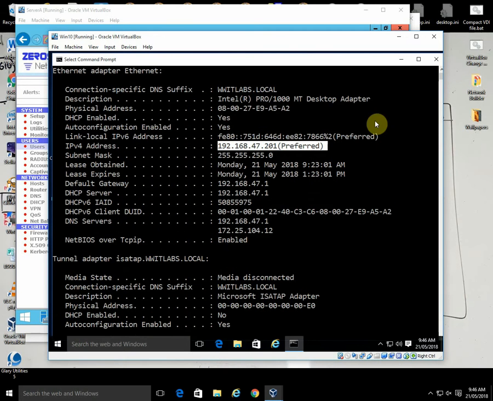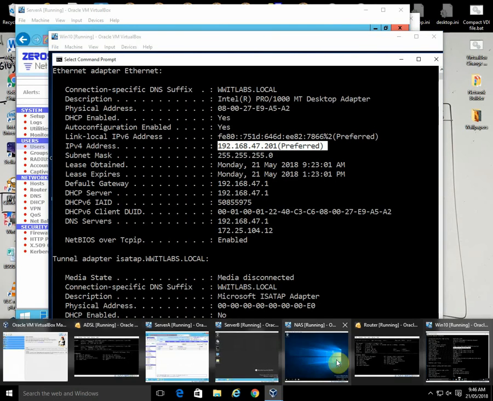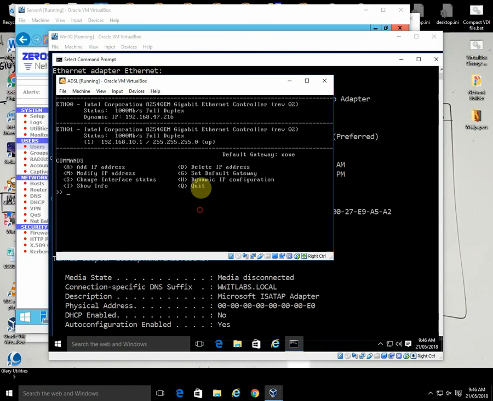So the IP address that we're looking for is also in the 47 subnet, but we want to create a VPN tunnel from this machine at 47.201 to the Zero shell, which if you have a look at the Ether00 address just to the right of the cursor here, if I click in there, it's got a dynamic IP address of 192.168.47.216.